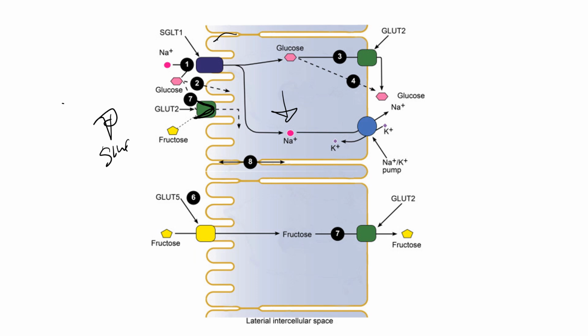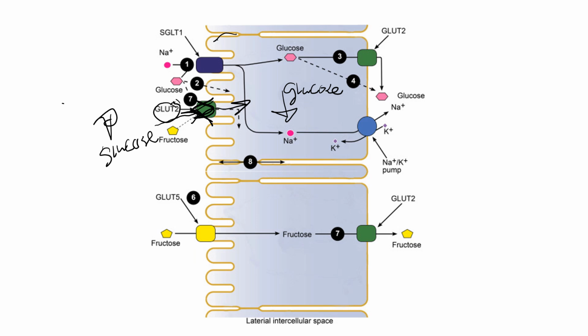And what glucose can do, or these other monosaccharides that exist within there, is enter and dock into the GLUT2 protein. The GLUT2 protein will then open up facing the intracellular fluid of the epithelial cell and close off facing the lumen. That will allow glucose into the epithelial cell. So we just got glucose into the epithelial cells that line the small intestines through facilitated diffusion, and now we've got glucose inside of the epithelial cell.